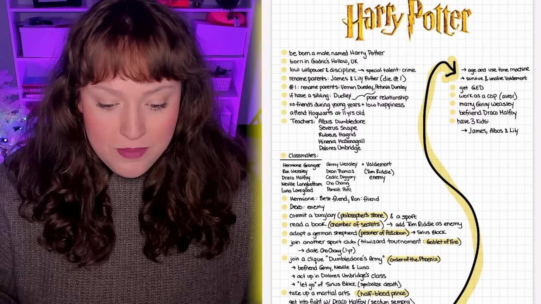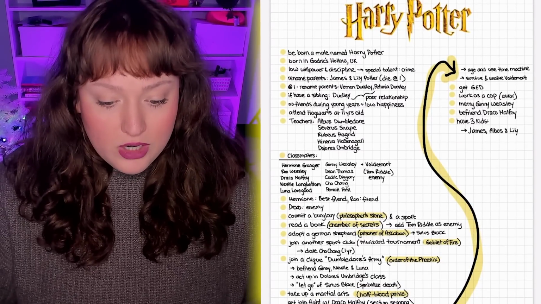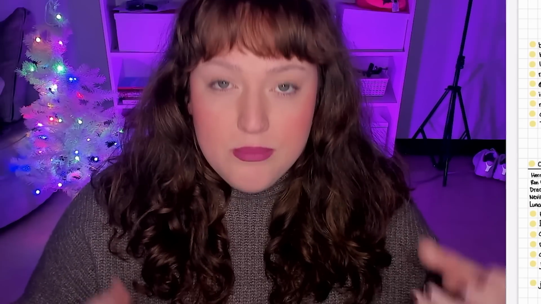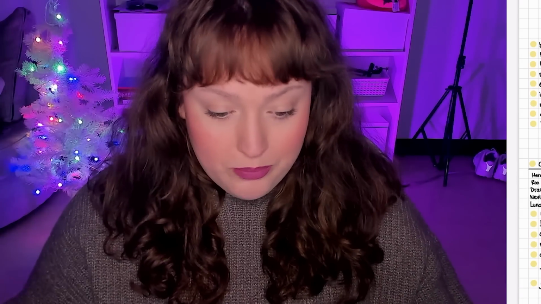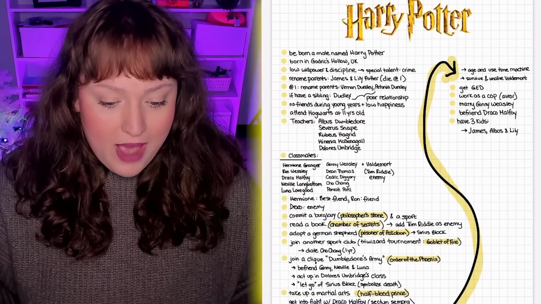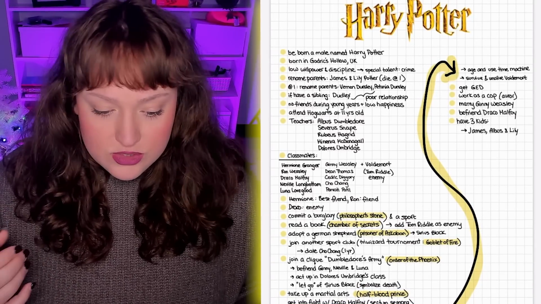So we're going to be born a male named Harry Potter. I'm going to be born in Godric's Hollow, UK. Him and all the characters are born more specifically in England, but in BitLife, England doesn't exist. It's just the United Kingdom, so we're born in the UK. We're going to have low willpower and discipline. Our special talent is going to be crime.